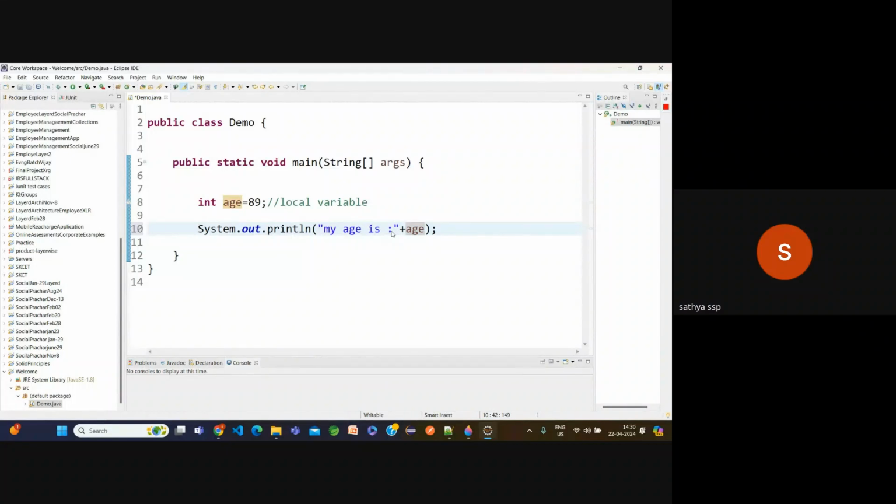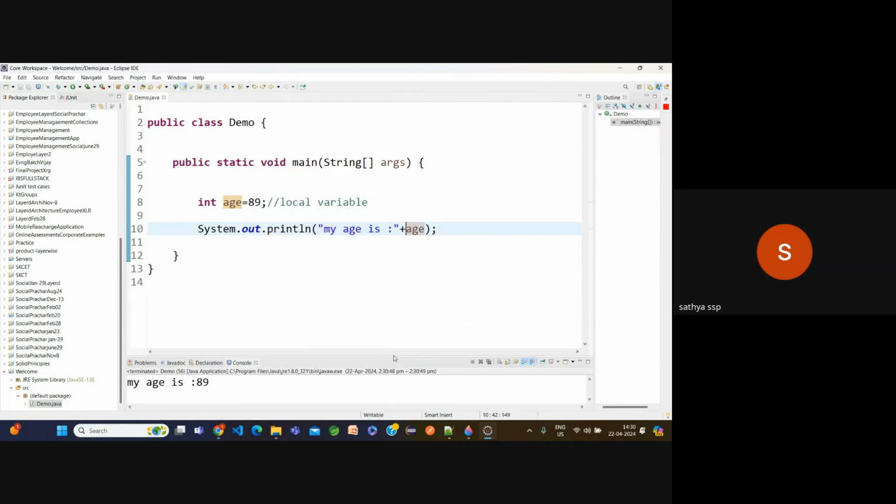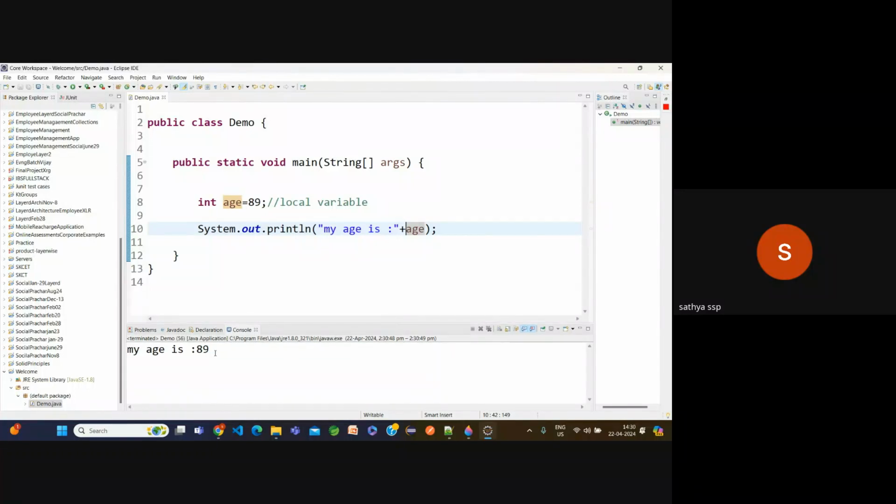Control S to save the file. See here we have a star mark, since the file is not saved. The file should be saved before execution. Okay, right click anywhere in the program, now run as Java application. If you observe here, now my age is 89.